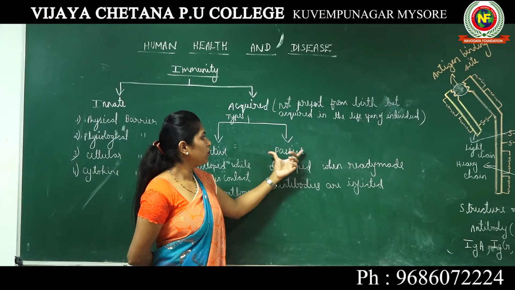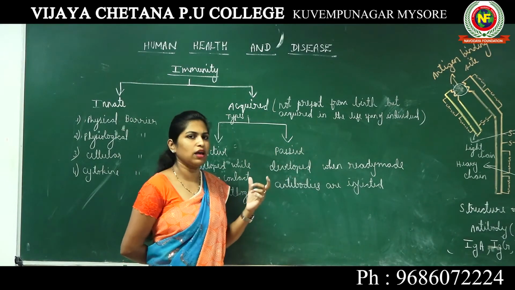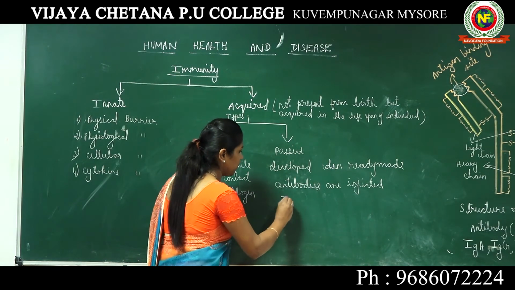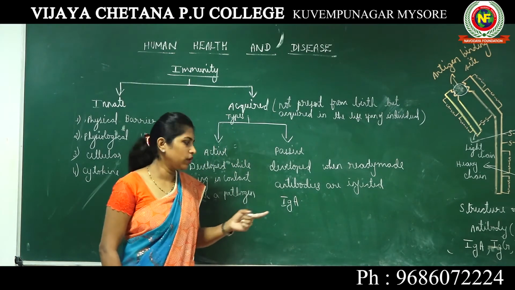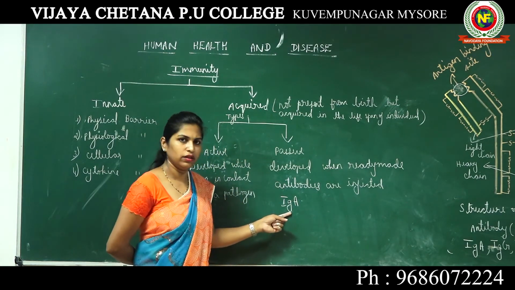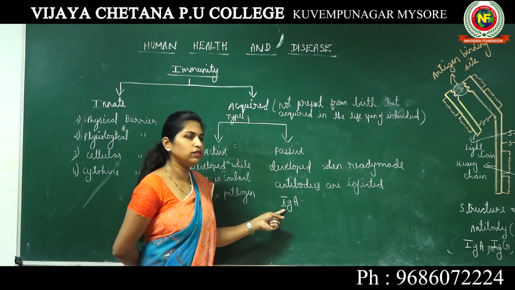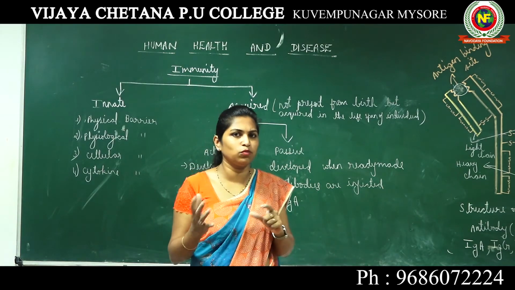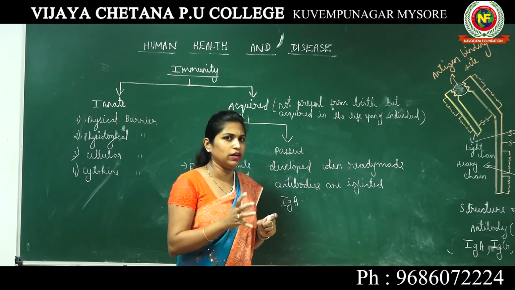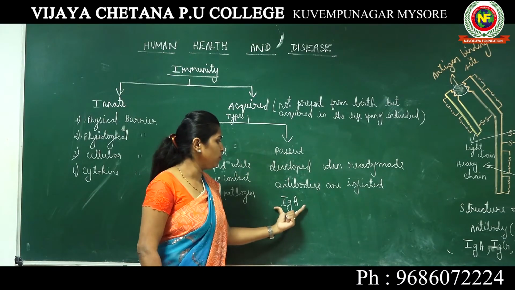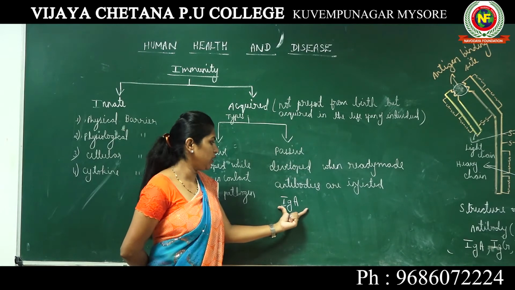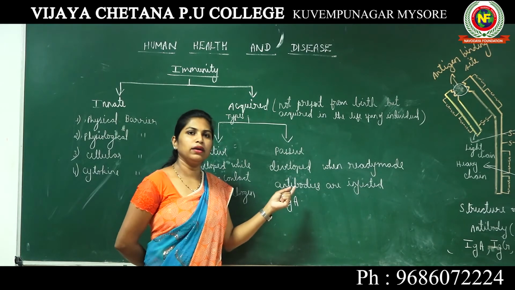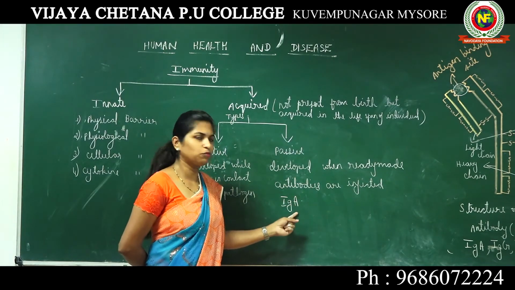So in this case, better than the polio vaccine, I can give you an example of antibody A or immunoglobulin A. Okay, this is the antibody. Another name for antibody is immunoglobulin. Okay, let's forget the example of polio virus, what I have given, because it is kind of irrelevant here. So we will take an example of antibody A or IgA, immunoglobulin A. This is received by a baby through mother's milk.